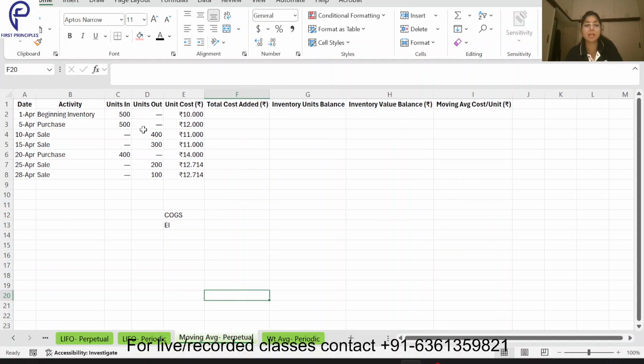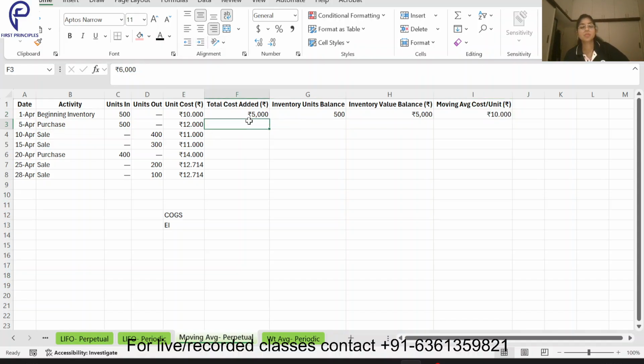So what is happening? 500 into 10, 5000 is my cost. Then what is my balance? 500 units. Inventory value balance, again it's 5000. What is the value of one unit? 5000 divided by 500, 10.